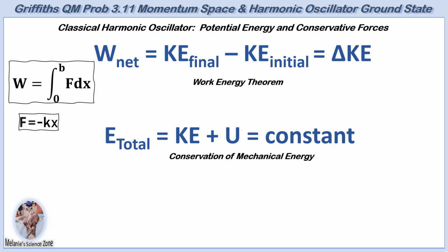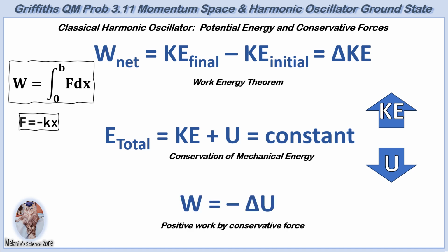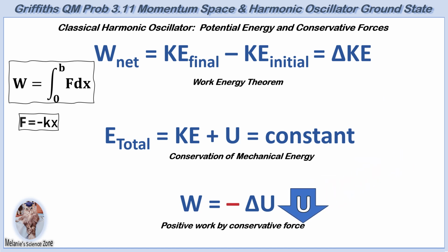Furthermore, in a closed system influenced only by conservative forces, the total mechanical energy remains constant. This conservation means that any increase in kinetic energy resulting from positive work is accompanied by an equal decrease in potential energy. Consequently, the work done by a conservative force equals the negative change in potential energy. The negative sign indicates that as kinetic energy increases, the stored potential energy decreases correspondingly.